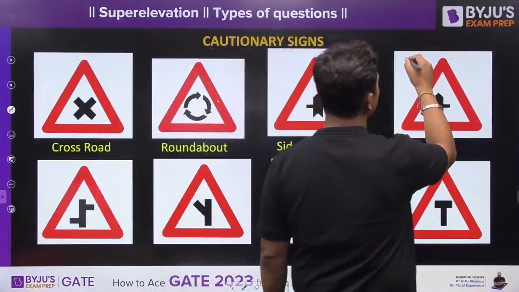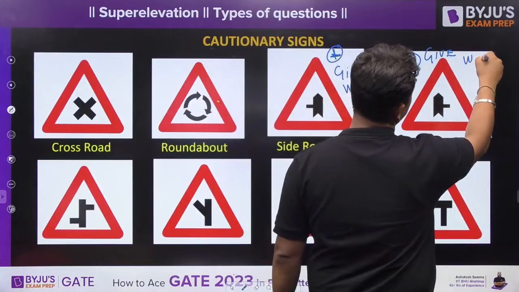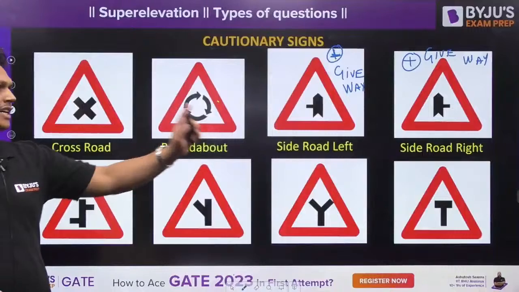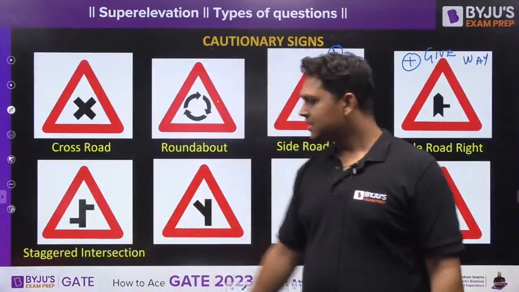Similarly, this sign is also accompanied with a give way sign so that you can allow the vehicles coming from the right to enter safely. Clear?